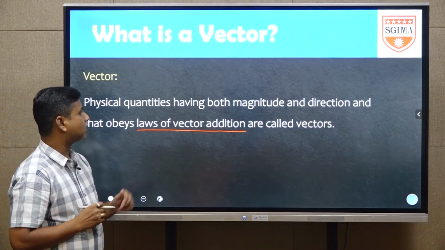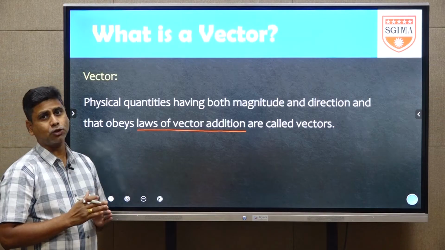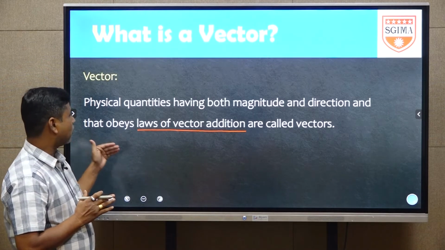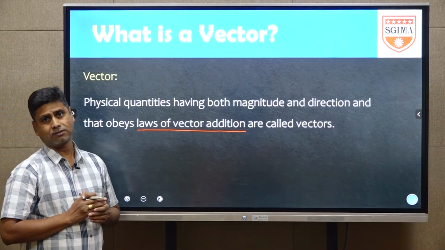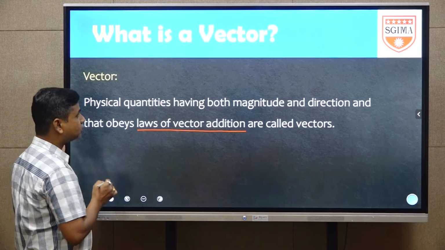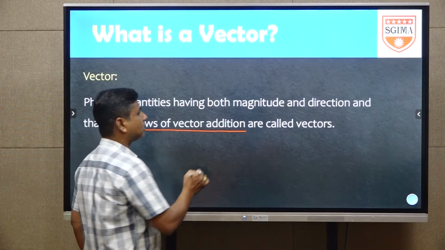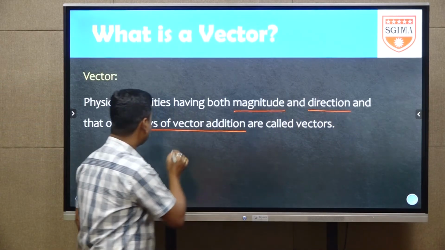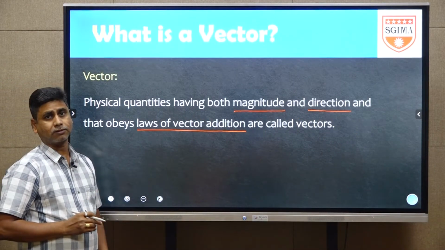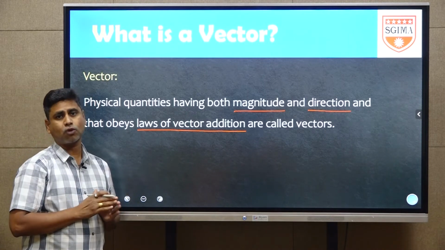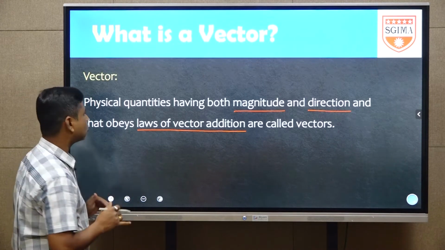The physical quantity has three things: one is the magnitude, the second one is the direction, and the third one is laws of vector addition. If a physical quantity has these three properties, then it is called a vector quantity.